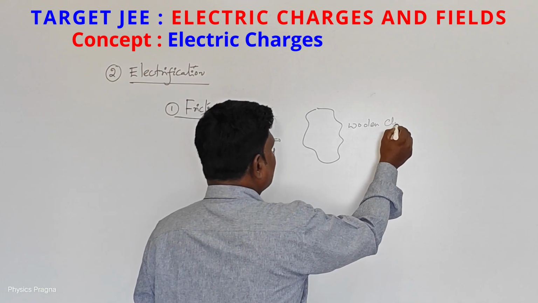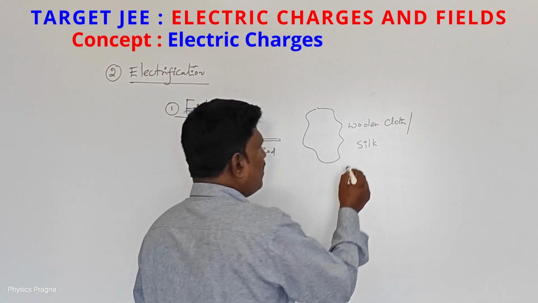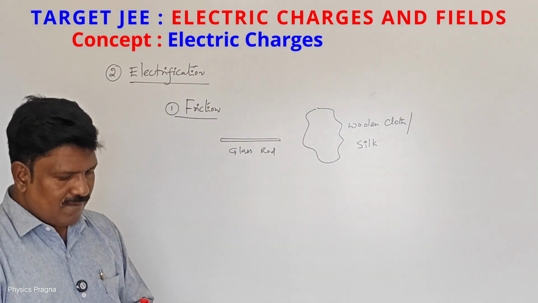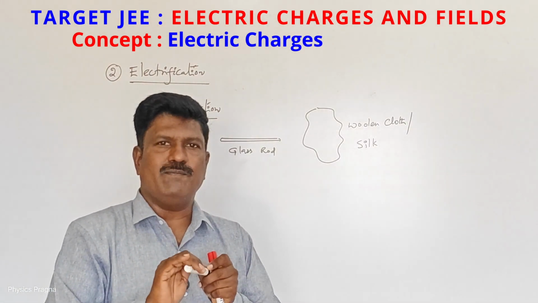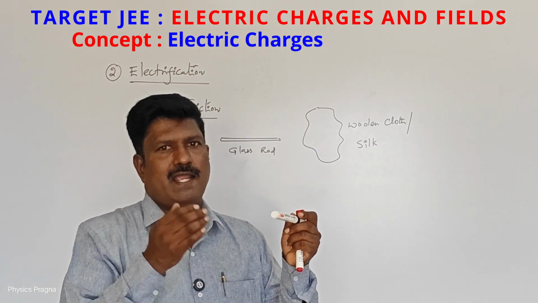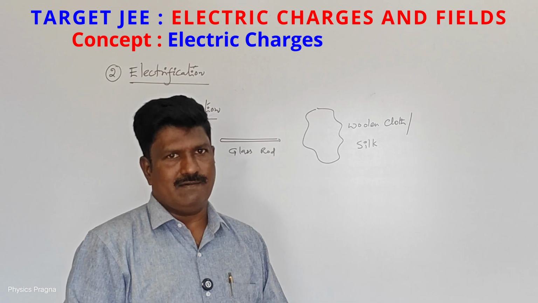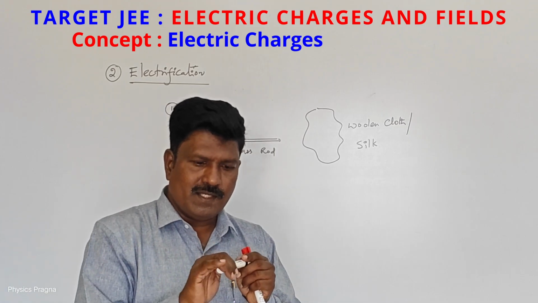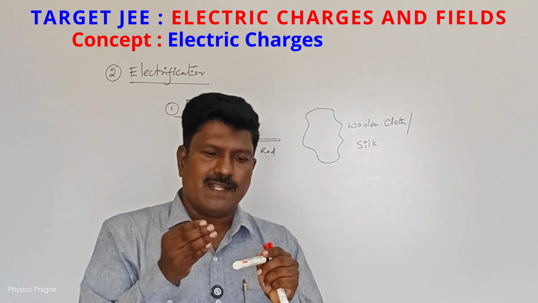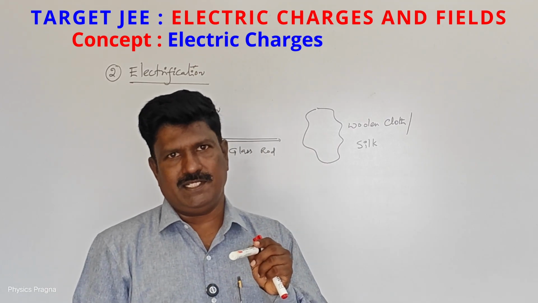Woolen cloth or silk cloth or fur. So I have taken two bodies and I rubbed them. I will get one type of charge on one body and another type of charge on the other body. Why do we get this? Because if we rub, we are supplying thermal energy to the valence electrons in a material.